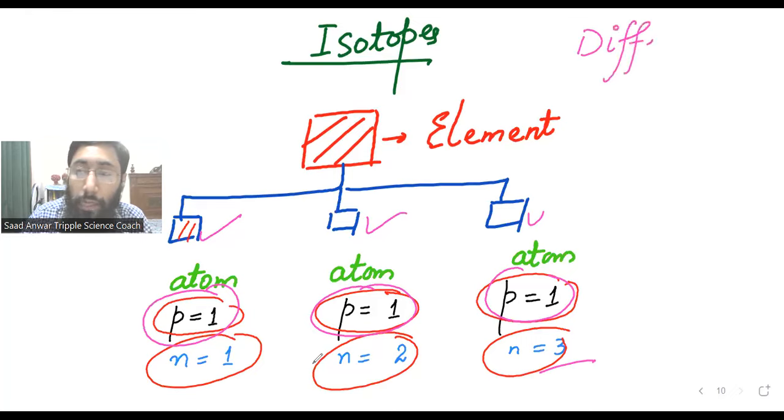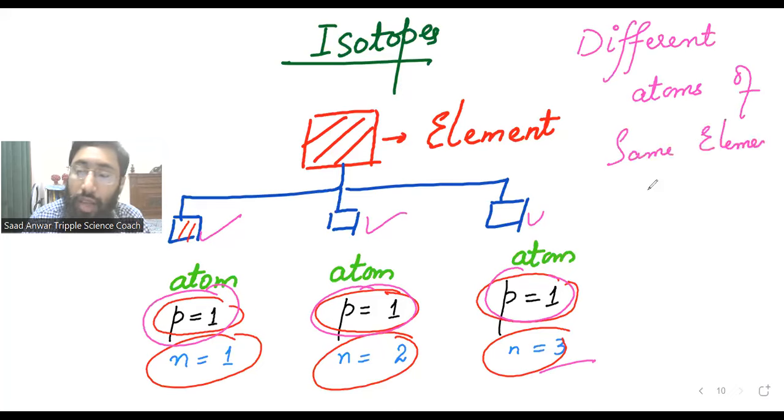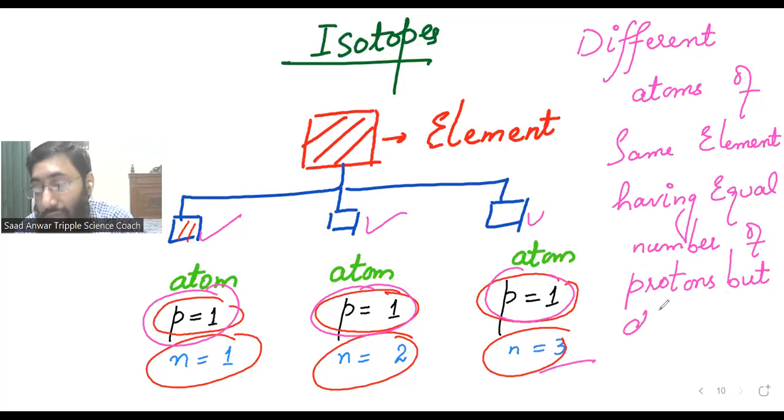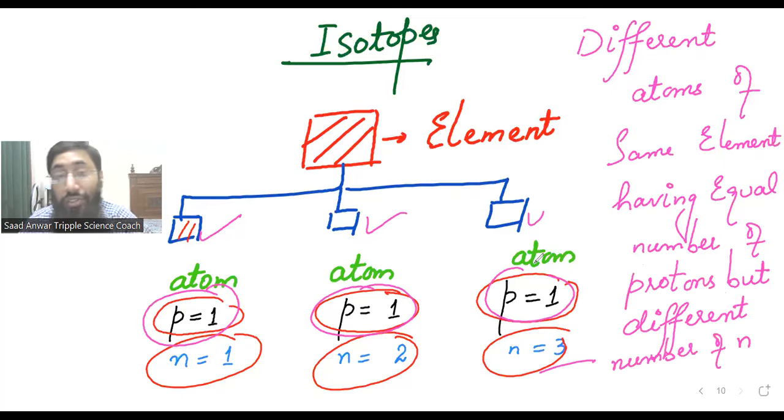Different atoms of the same element having an equal number of protons, but different number of neutrons. Such atoms are called isotopes.